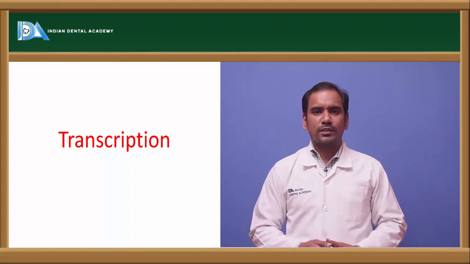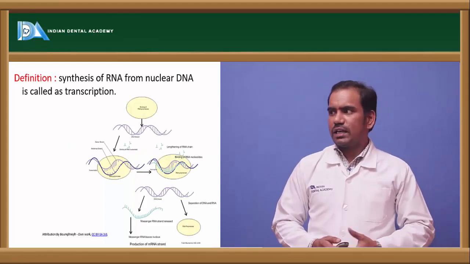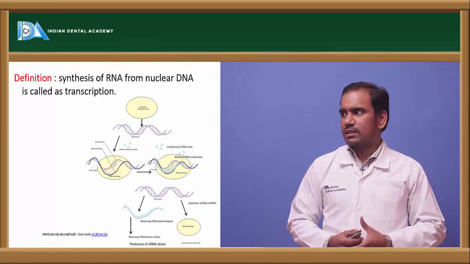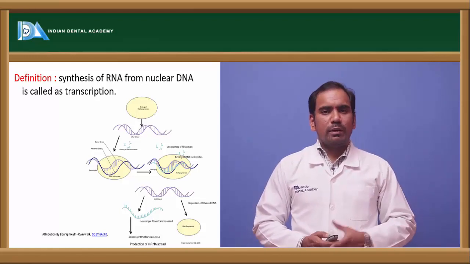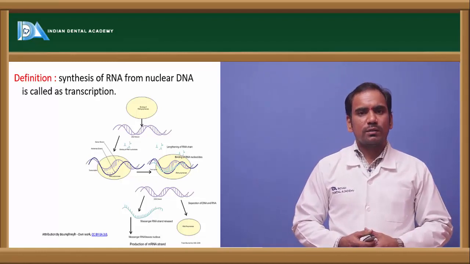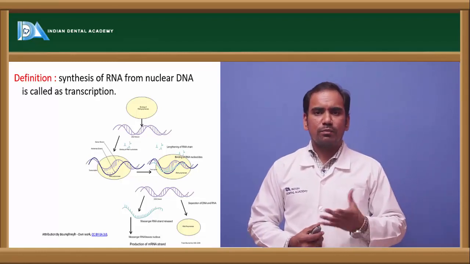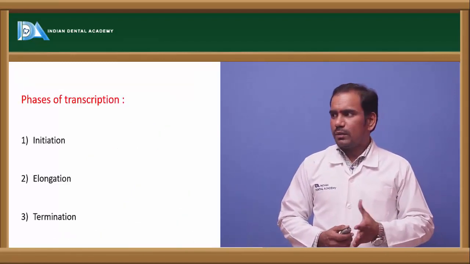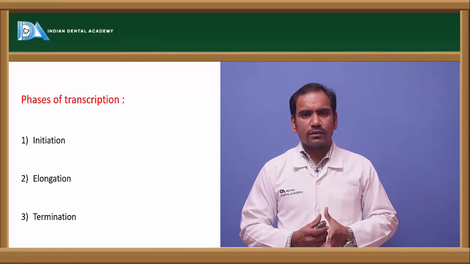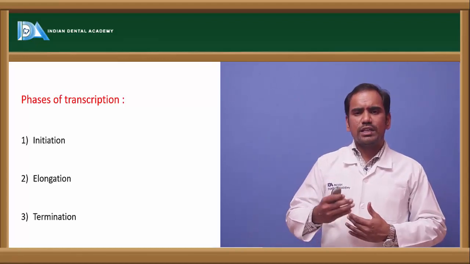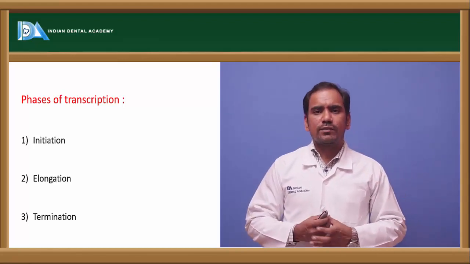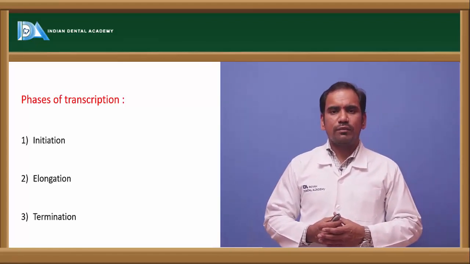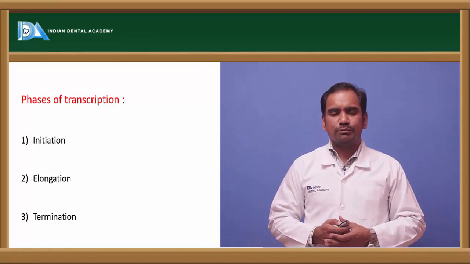Coming to transcription. Transcription can be defined as the synthesis of RNA from DNA. It may be mRNA, rRNA, tRNA, whatever RNA it may be. Whenever RNA is synthesized from DNA, that process we call transcription. Coming to the phases of transcription, as you see in replication, we have initiation, elongation, termination. Same in transcription, we also have initiation, elongation and termination. These are the phases of transcription.